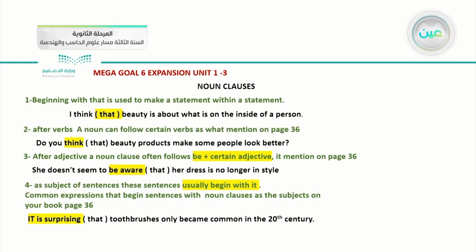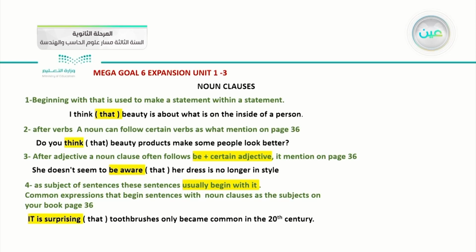What is the fourth one? As a subject. Sometimes I can use a noun clause as a subject in a sentence. But how can I use that? Usually we begin with it. They mentioned common expressions that begin a sentence with the noun clause as the subject, also on page 36.